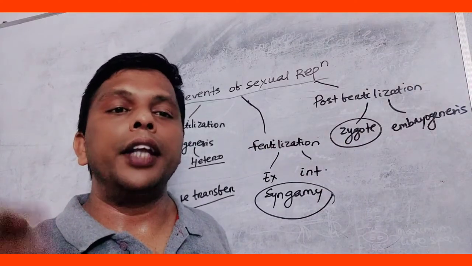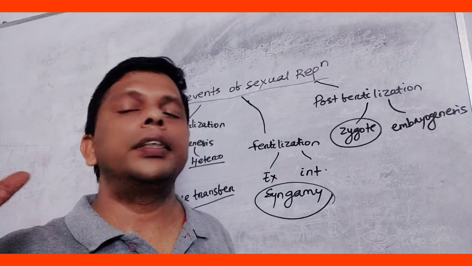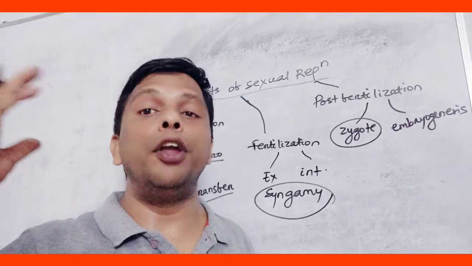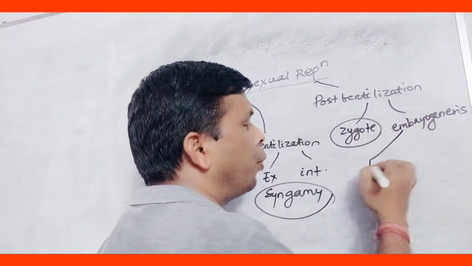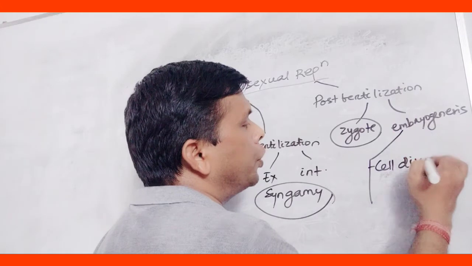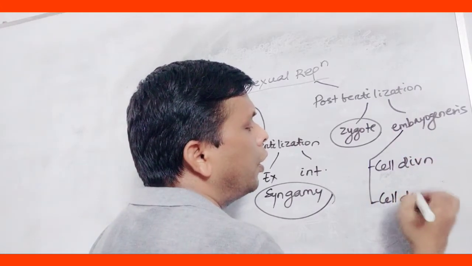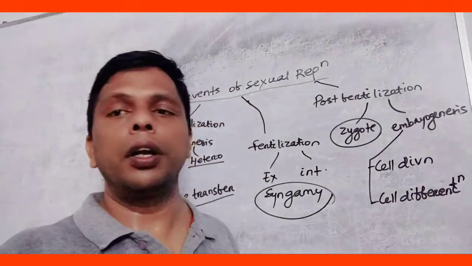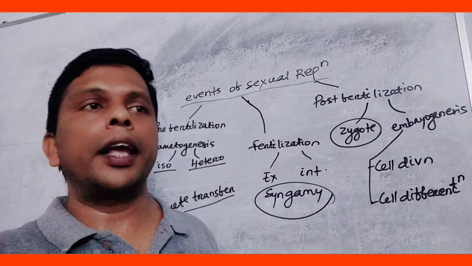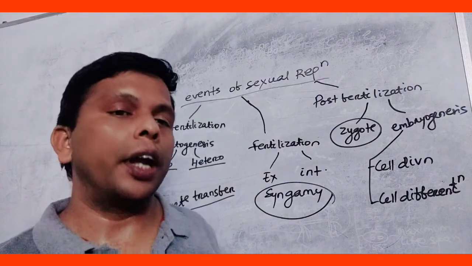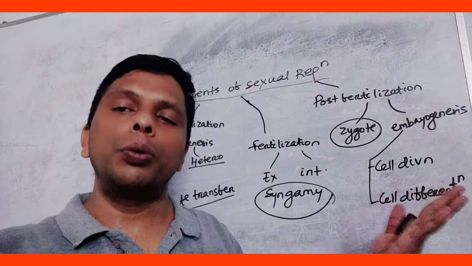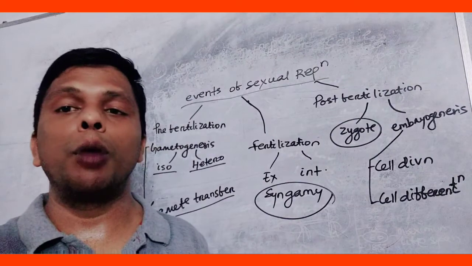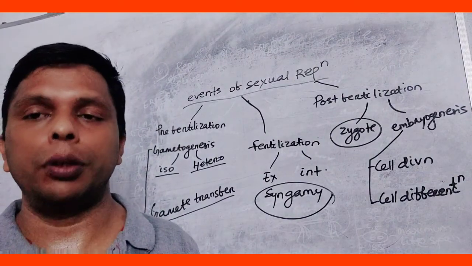So the embryogenesis takes place by cell division, producing large number of cells, and cell differentiation. So during embryogenesis, cell division and cell differentiation takes place. During differentiation, a cell can be differentiated into other type of cell, and division produces mass of cells. So it is all about the reproduction of organisms and sexual reproduction. Okay, thank you all.